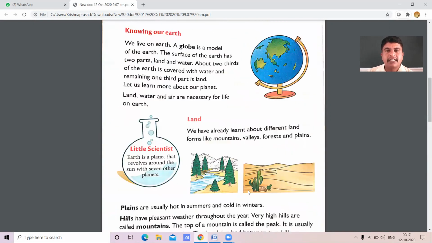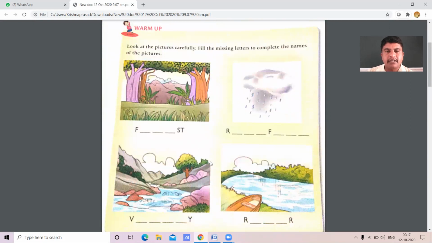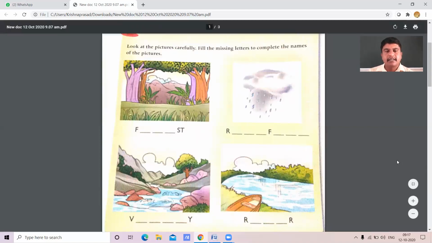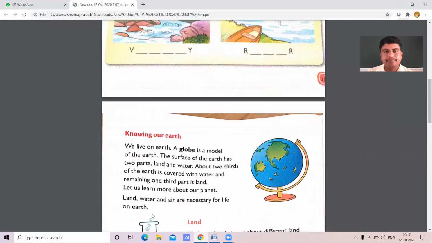Dear students, look at this. Here you have to find something. Yes, here are some words. Right? What is this, children? Yes, forest. Am I right? Like that, here are some more words. Am I right? Valley, river. Can you agree with me, children?